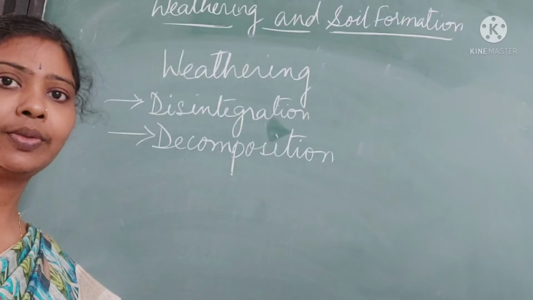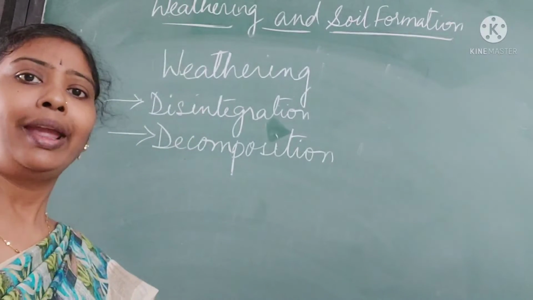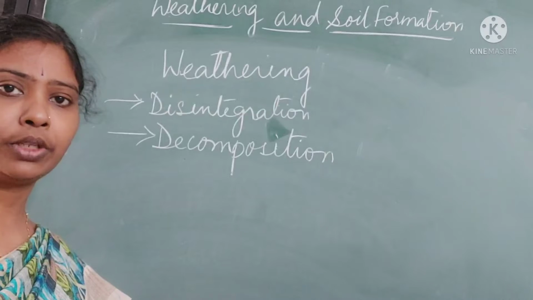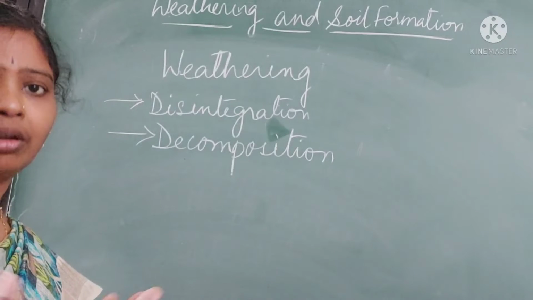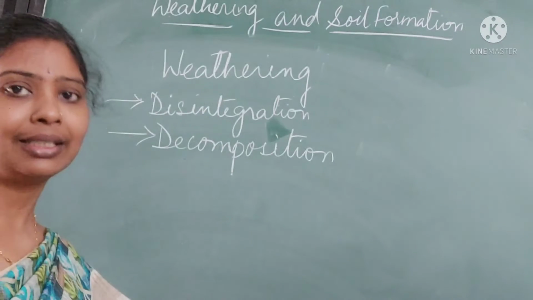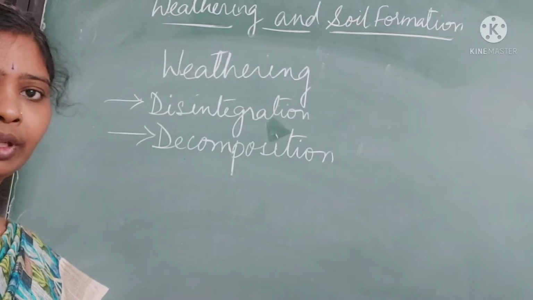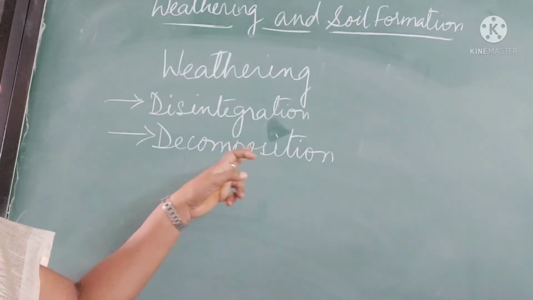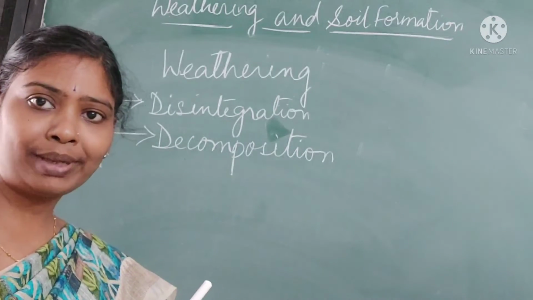See, when chalk is put in water, it loses its original composition. So that is breaking up of composition. Or milk, when it is fermented, it turns into curd. That is changing the composition, right? So that is decomposition. Disintegration is just breaking up into pieces.